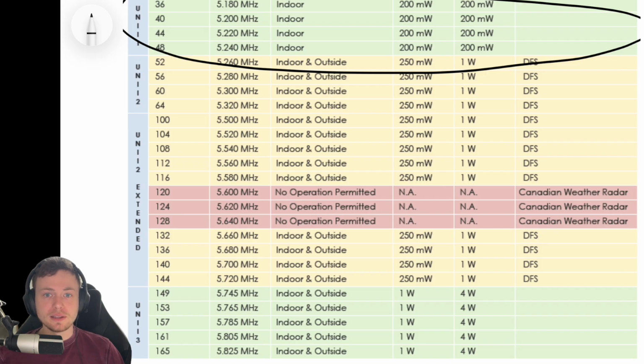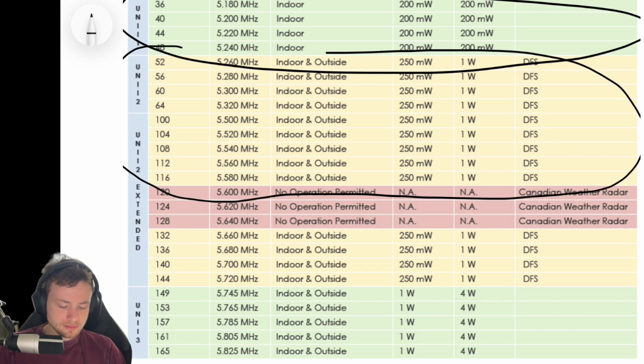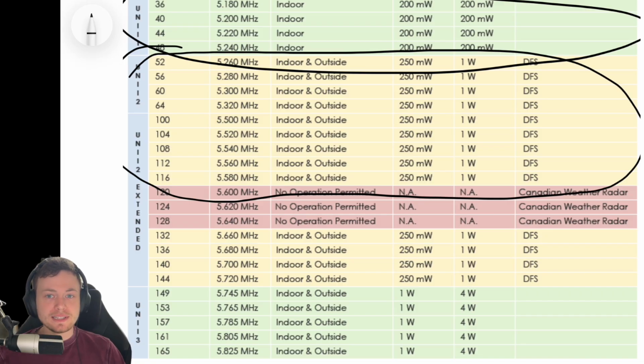UNII-2 and UNII-Extended, these channels here, these bands both require DFS, dynamic frequency selection, before an AP can transmit on a DFS channel.